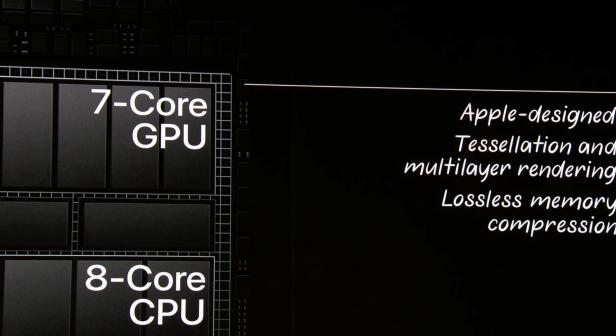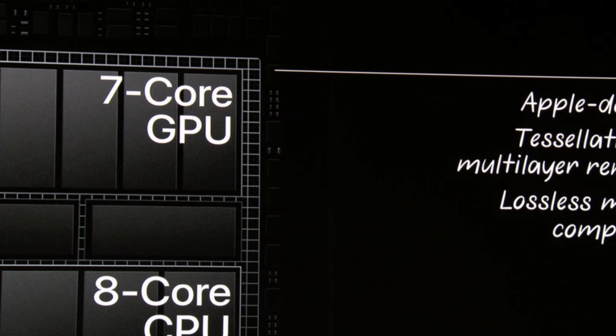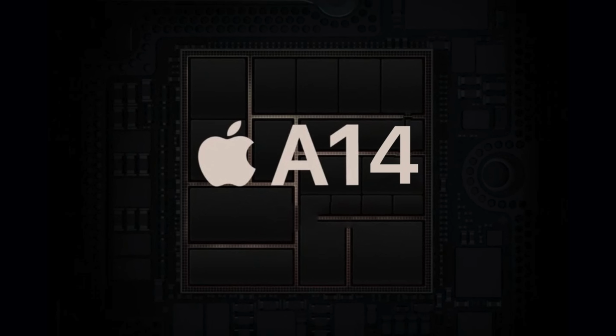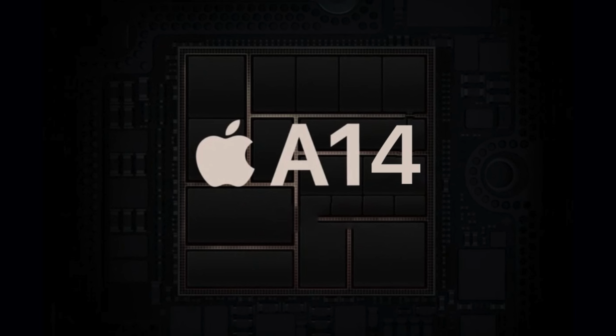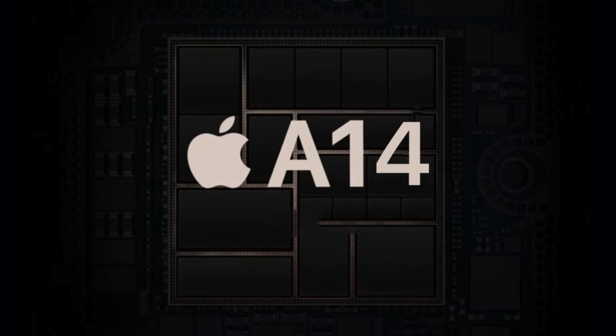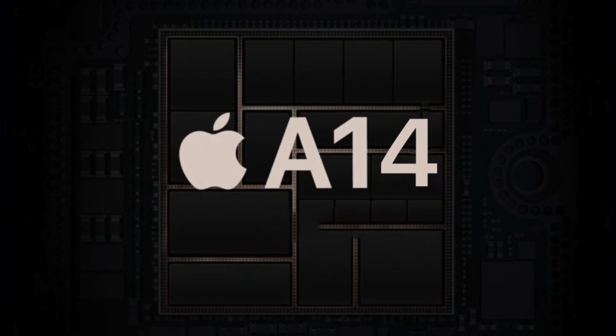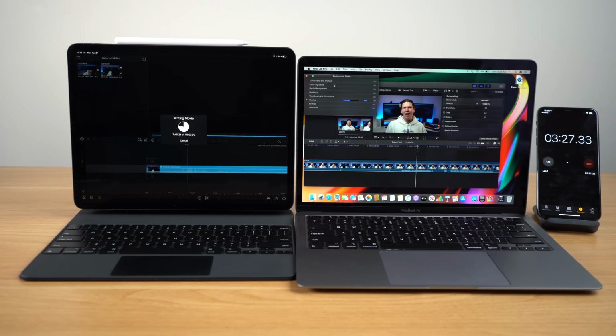The first of these chips will feature 8 high-performance CPU cores and at least 4 energy-efficient cores, for 12 cores in total. For now, Bloomberg is speculating that Apple's first ARM-based Macs will only be available in their lower-powered MacBooks, because right now they don't think that they are able to match the performance of some of the higher-end Intel chips. In fact, I recently did a video comparing the MacBook Air with the i7 against the latest 2020 iPad Pro, and the processor inside of the iPad Pro just smoked that lower power chip that Intel was offering.